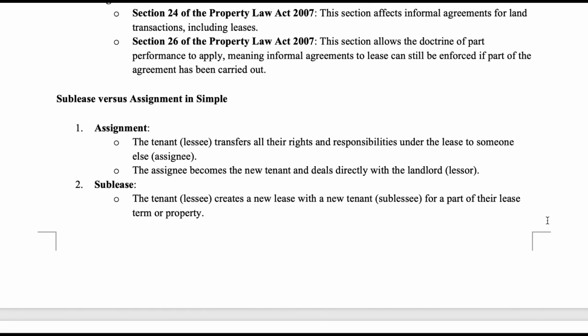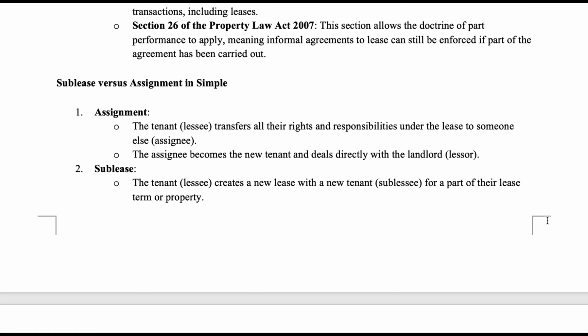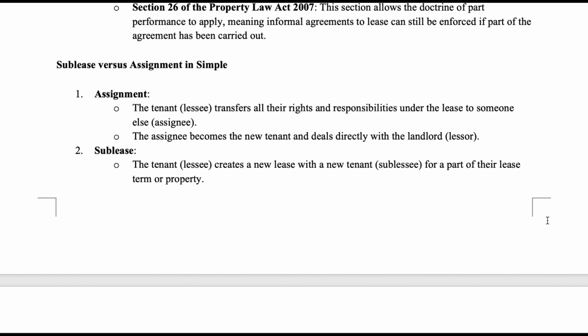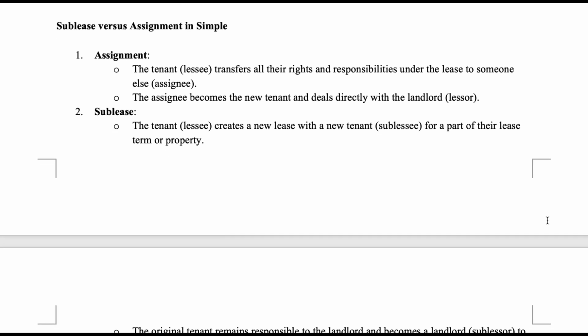Sublease versus assignment in simple terms. 1. Assignment. The tenant, the lessee, transfers all their rights and responsibilities under the lease to someone else, the assignee. The assignee becomes the new tenant and deals directly with the landlord, the lessor.